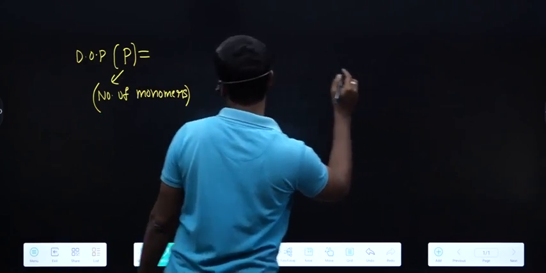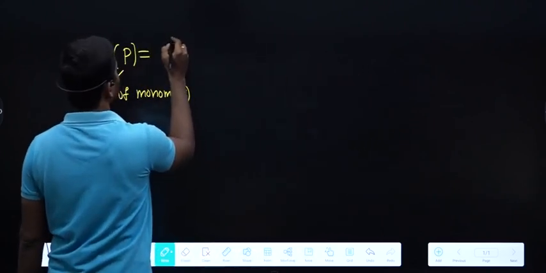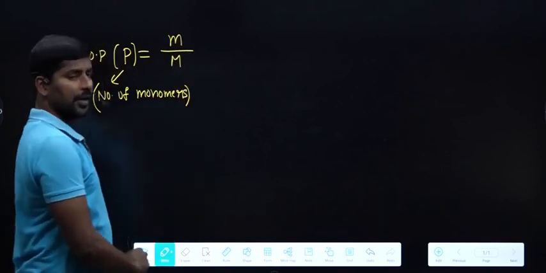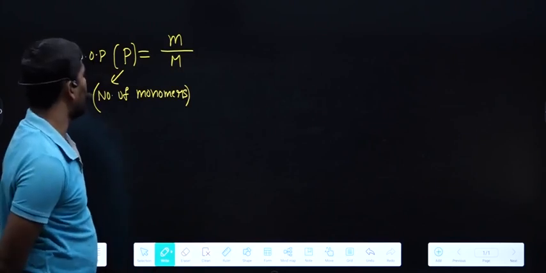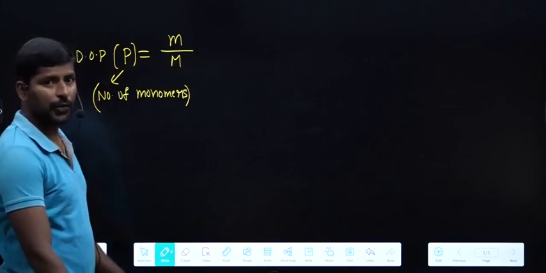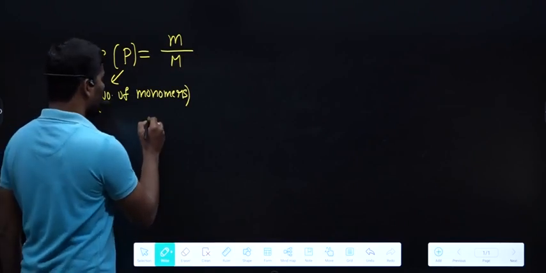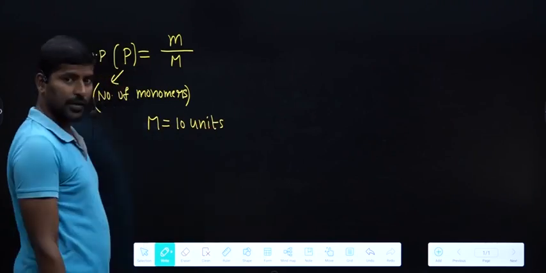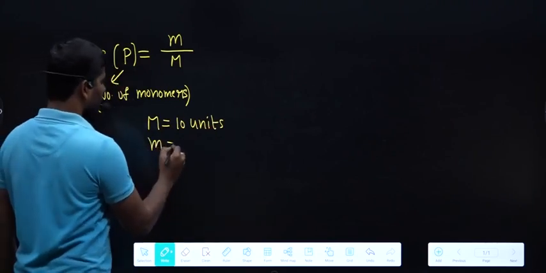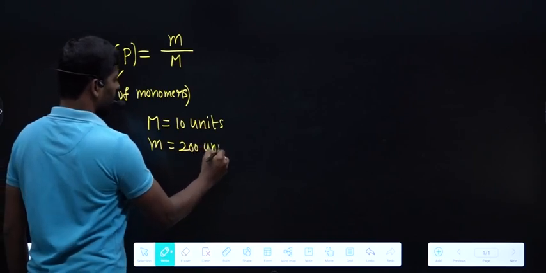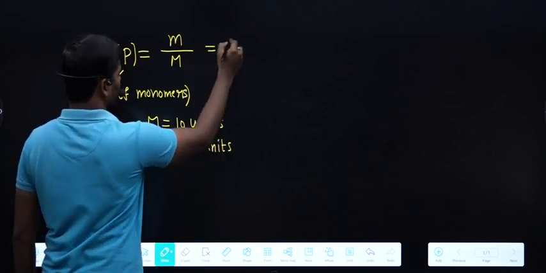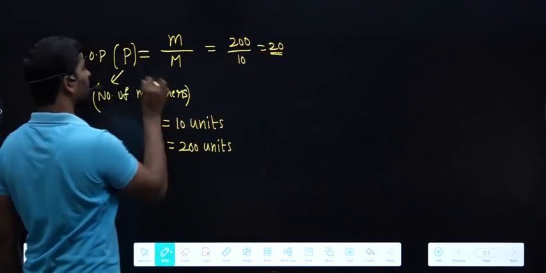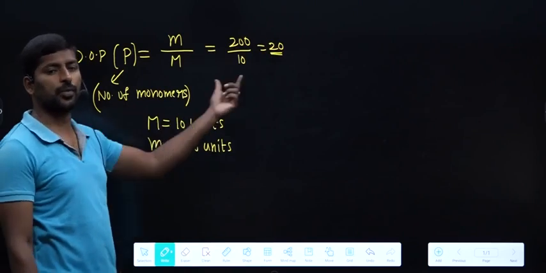How to give that? We can give it like this: the mass of polymer divided by the molar mass of monomer. Small m indicates the mass of polymer, capital M indicates the molar mass of monomer. For example, if the molar mass of monomer is 10 units and the mass of polymer is 200 units, then the degree of polymerization is 200 by 10, that is 20 monomeric units.